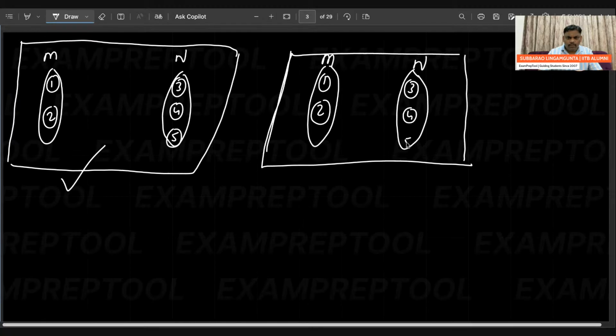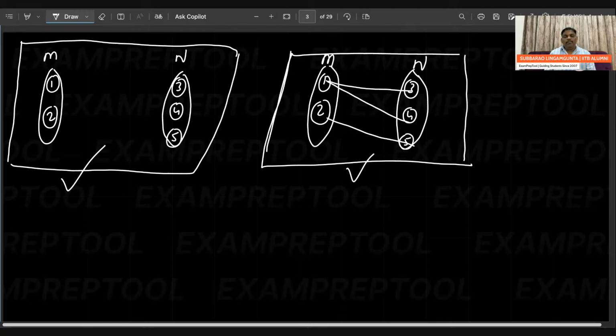1, 2, 3, 4, 5. So it is going to be, see this one. It is going to be, this is also bipartite. If you want, you can verify: within the M, no edge. Within the N also no edge. Always edge from M to N.